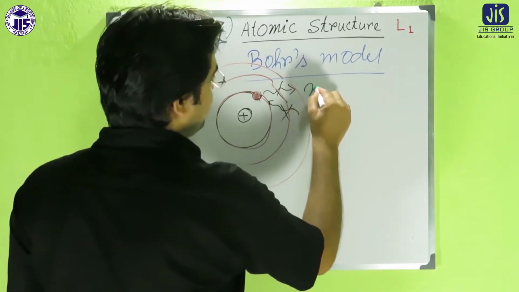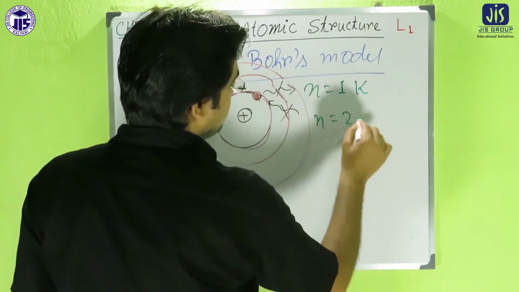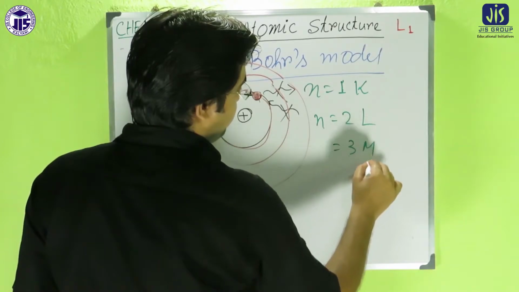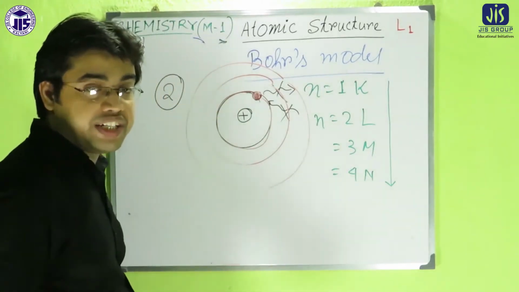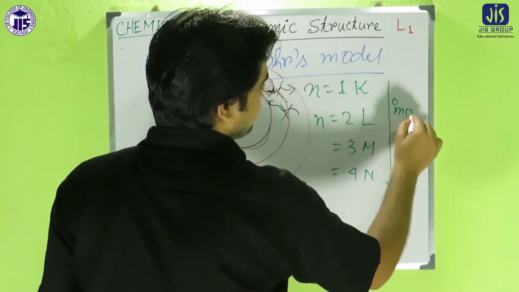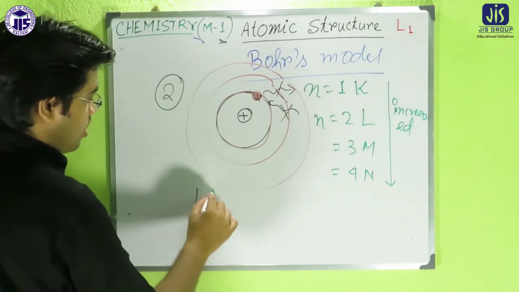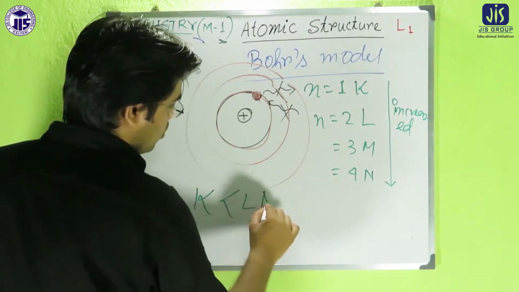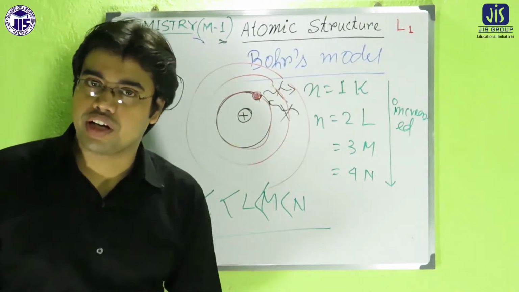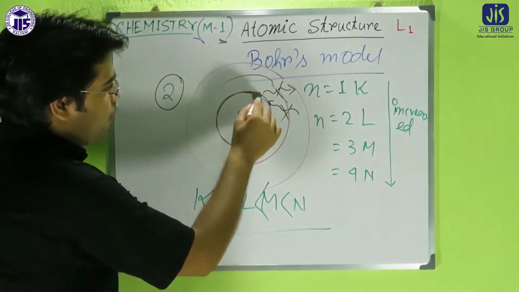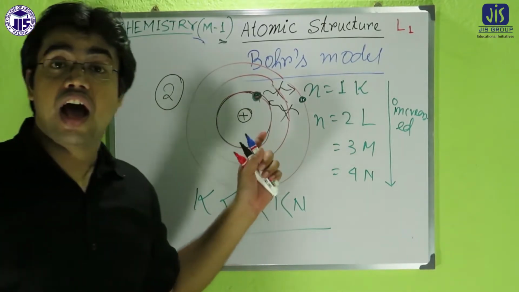According to Bohr, if n equals 1 it is K, n equals 2 is L, 3 is M, 4 is N, and the energy of the orbits increases in the order K to L to M to N. So with respect to the inner orbit, the outer electron has higher energy.